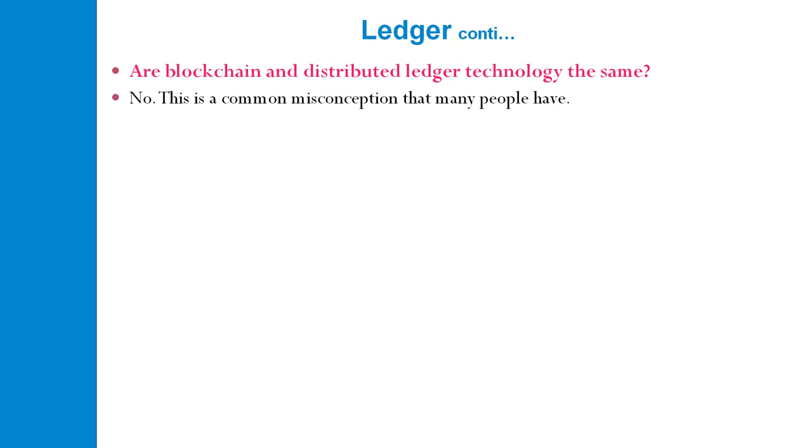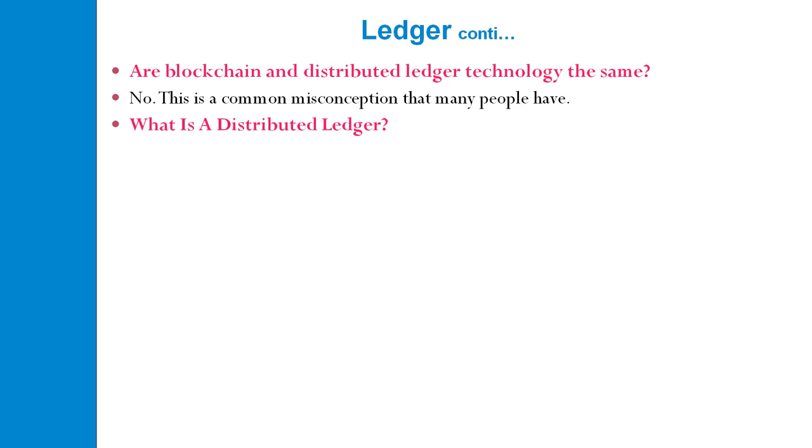The answer is no. A number of people think that blockchain and distributed ledgers represent the same concept, but this is not correct. Both represent different functionality. So what is a distributed ledger and what is blockchain? Let's discuss it.